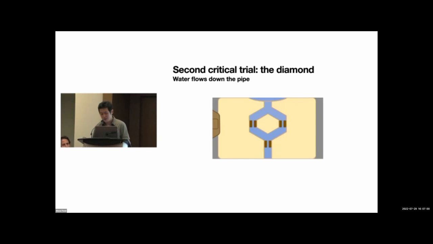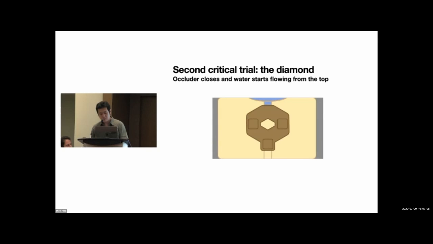Here we have two gates on the top, A and B, and one on the bottom. Initially, they are open as opposed to closed in the Y scenario. Water flows down the pipe, and then the occluder closes, and all of a sudden the water is blocked. This will convey that either A and B, the two gates on the top, are closed, or the one on the bottom. So it's basically premise 1, A and B or C.